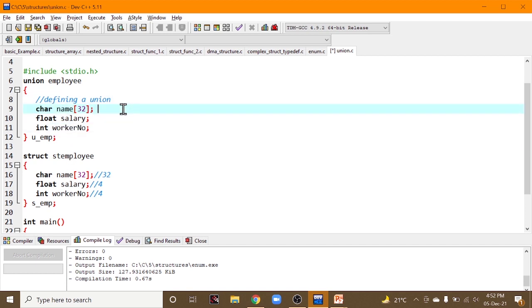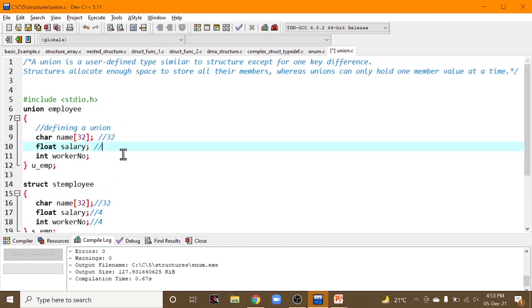What happens in a union is that 32 is obviously a fixed size, because by defining the name array of 32, this indicates that the size 32 is fixed for that name. For salary, in structures 4 bytes will be allocated to the member salary, whereas in a union it will hold that size only at that particular time.